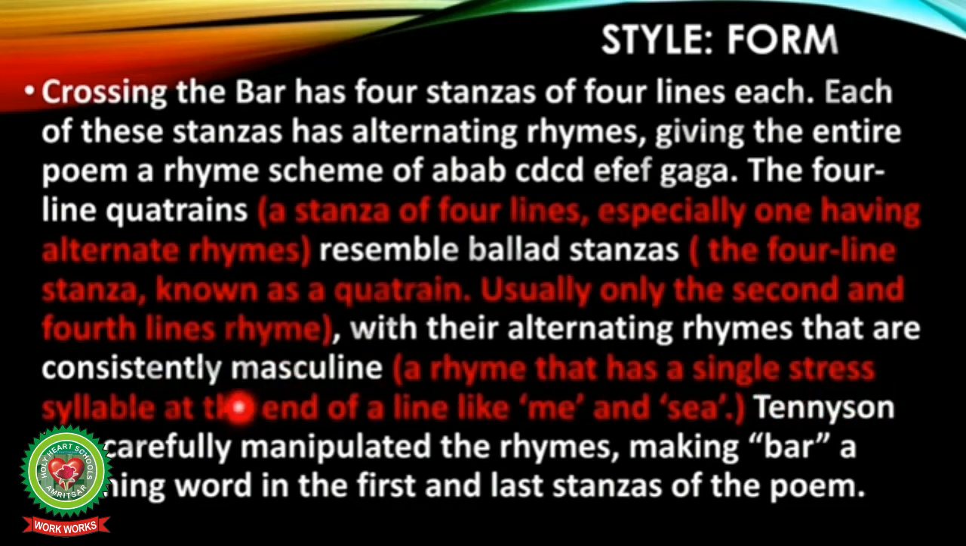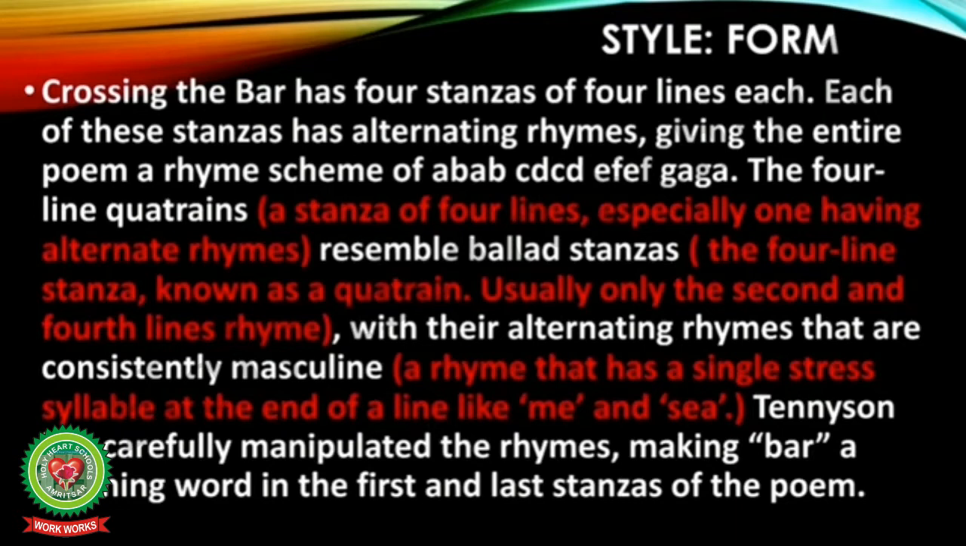Tennyson has carefully manipulated the rhymes, making bar a rhyming word in the first and last stanzas of the poem. So you can see the first line of the poem ends at bar, and the last line of the poem ends at bar. So he has manipulated the rhyme scheme by taking bar in the beginning and bar at the end.